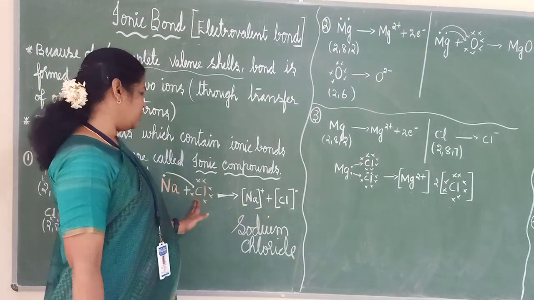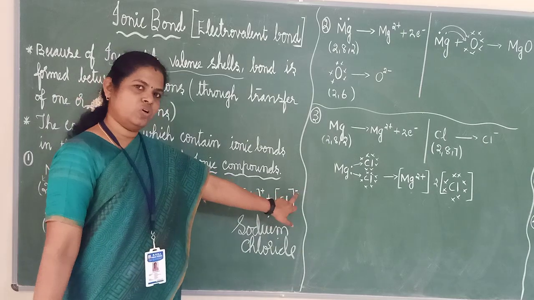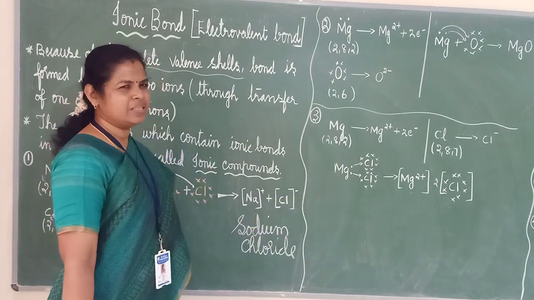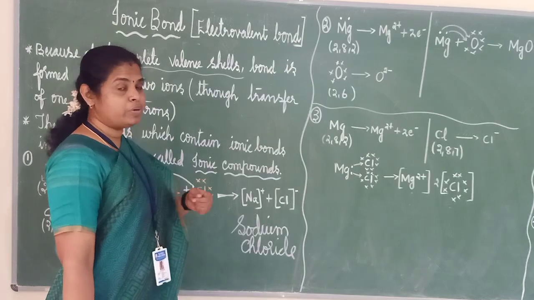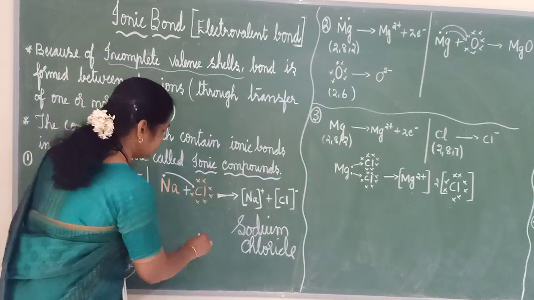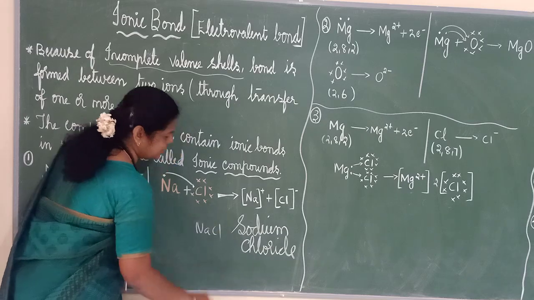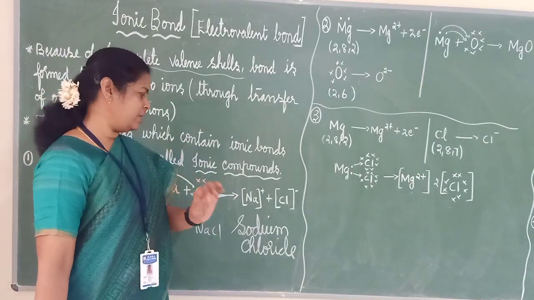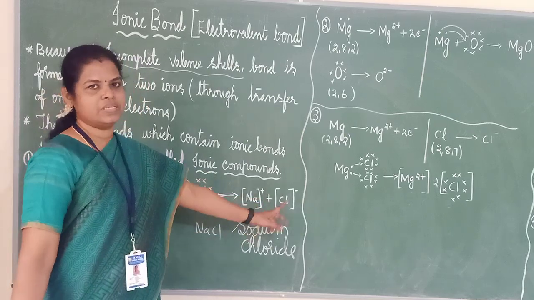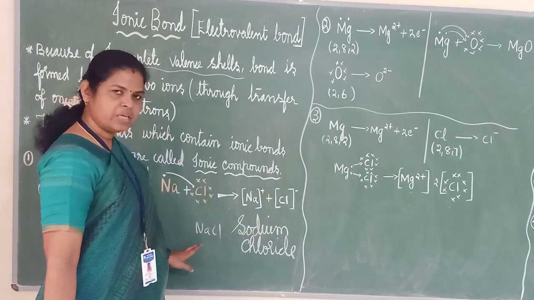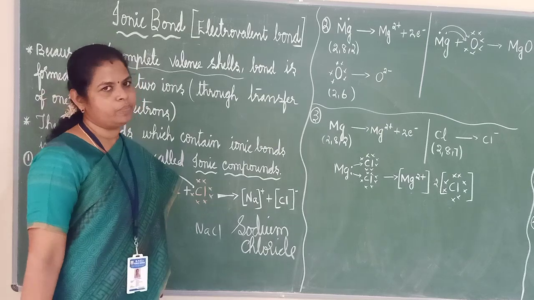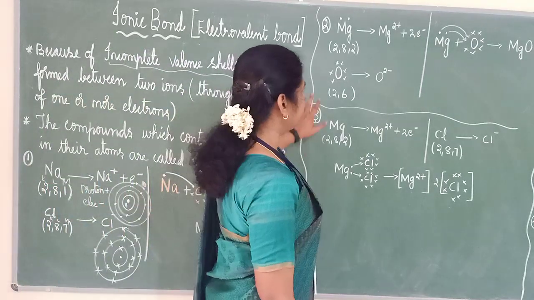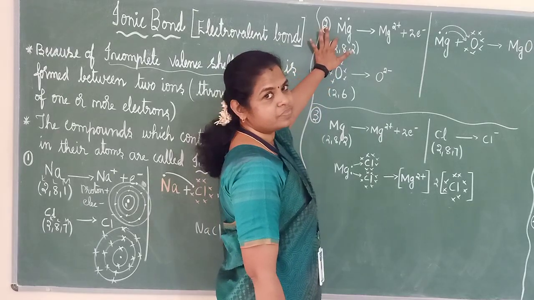Now chlorine. Chlorine is getting 1, so I have put a negative here. So Na plus, Cl minus. But when you are writing the compound, table salt, how will you write it? You will just write it as NaCl. You will not show it as plus, minus and all. For you to get the proper information, I am giving this as Na plus, Cl minus. But the compound name will be NaCl, that is sodium chloride. Got it?